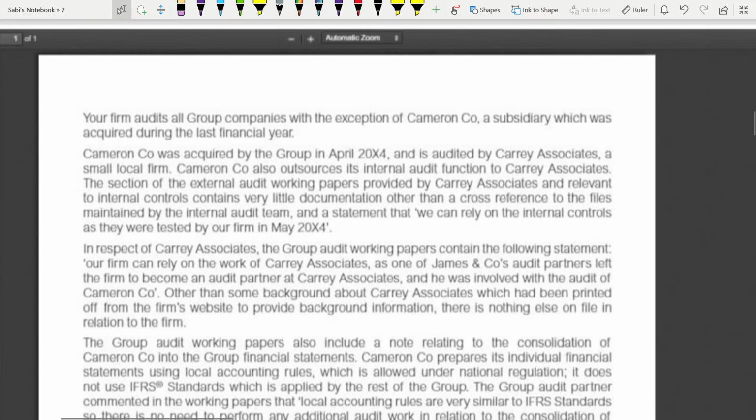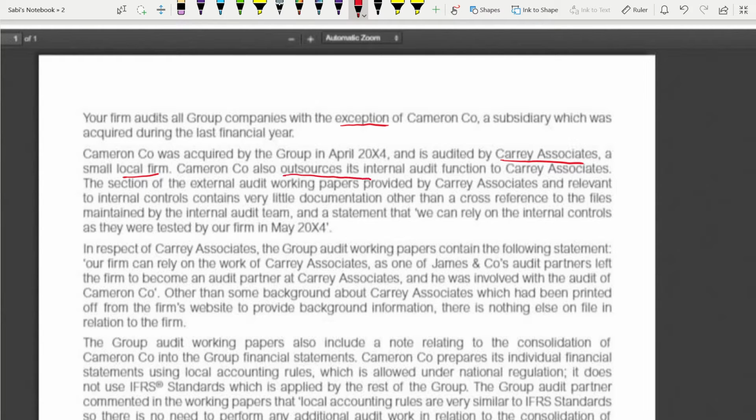Your firm audits all group companies with the exception of Cameron Company, a subsidiary which was acquired during the last financial year. That means you're not auditing this. Cameron was acquired by the group in April 2004, that means last year, and it is audited by Carey Associates, a small local firm. Cameron also outsources its internal audit function to Carey Associates.